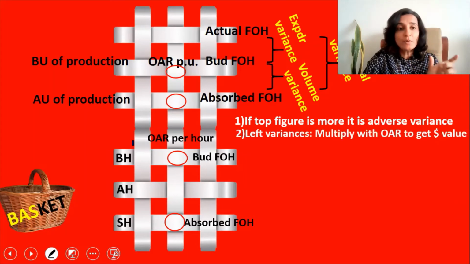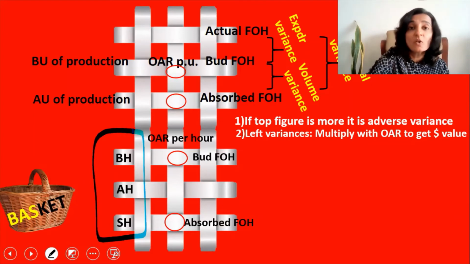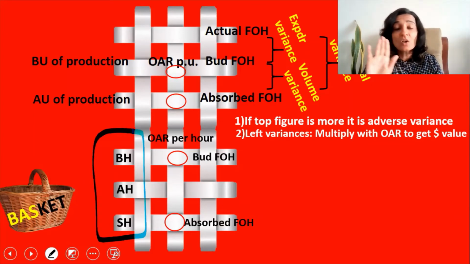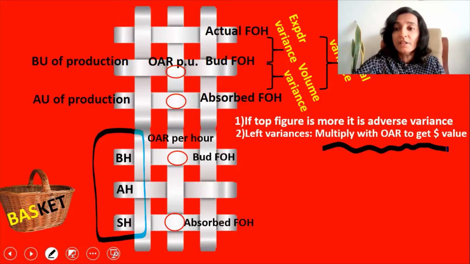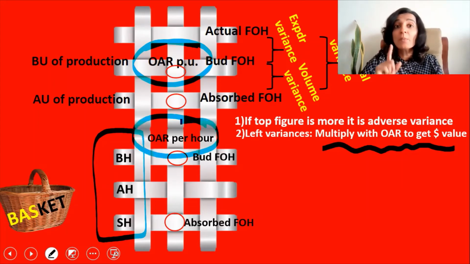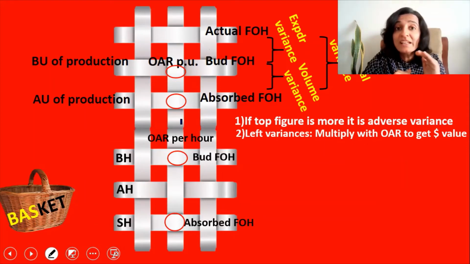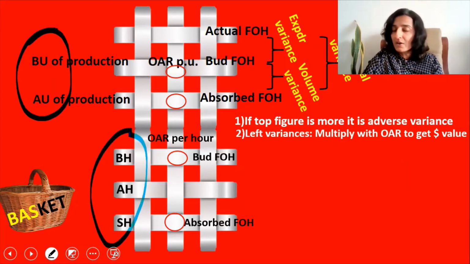And left variances, what do you mean by left variances? Whenever you are calculating the variances on the left, please note that that is not given in dollar terms. So whenever you calculate the variances on the left side, you have to multiply with the OAR to get the dollar value. On the top, you have to multiply with the OAR per unit. And in the bottom grid, you have to multiply with the OAR per hour. Only then you will get the variance in dollar, or you will get the variance either in units or in hours, which is not the right answer.